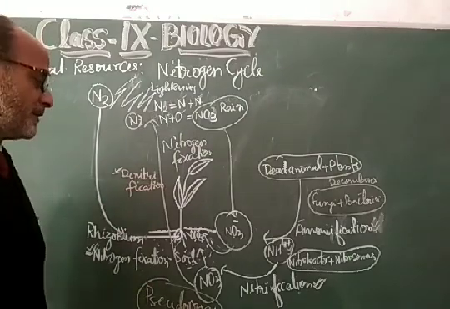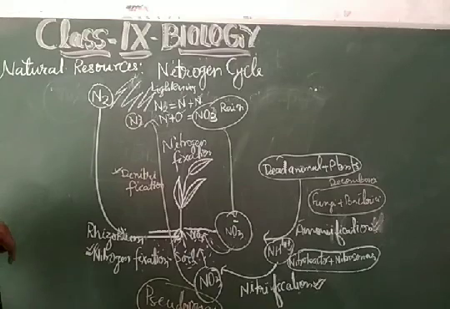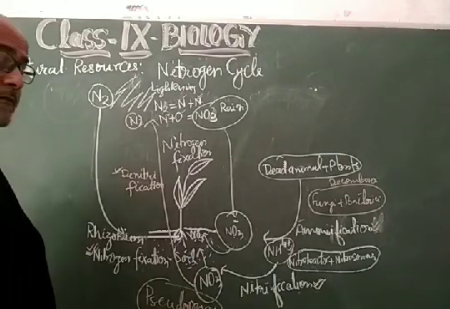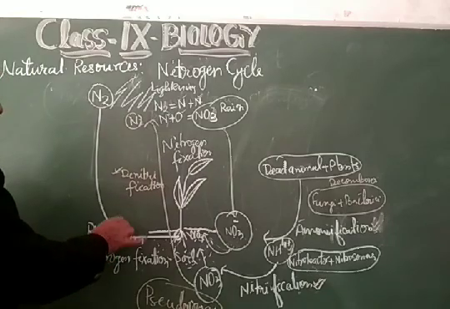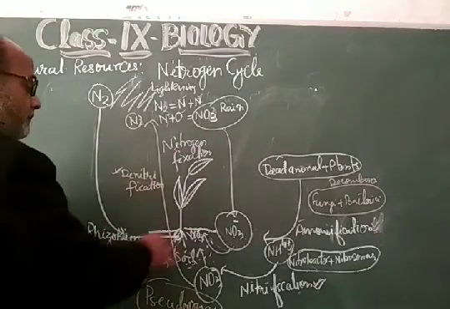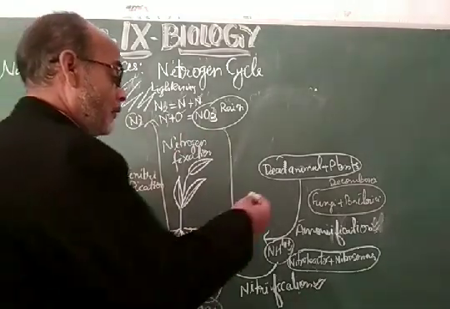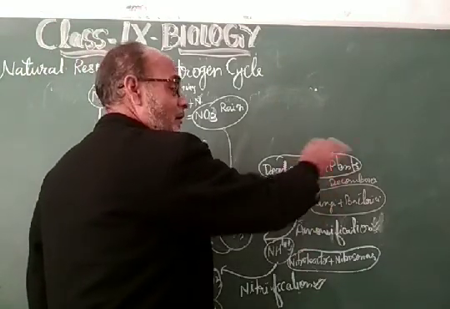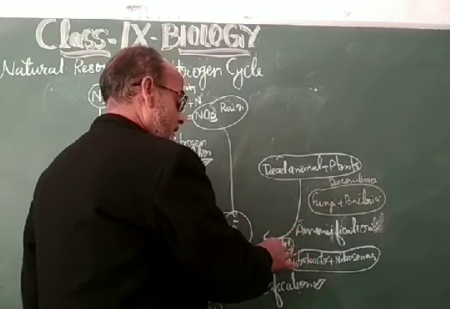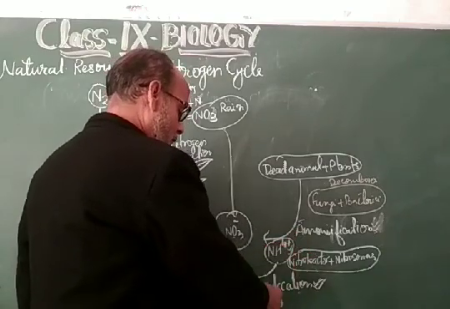So dear students, these are the processes which are involved in the nitrogen cycle. Remember it: nitrogen fixation, whether that is biological or atmospheric. Then ammonification, that is a result of the decomposition of the dead and decaying animals and plants. This ammonia gets converted into the nitrate.